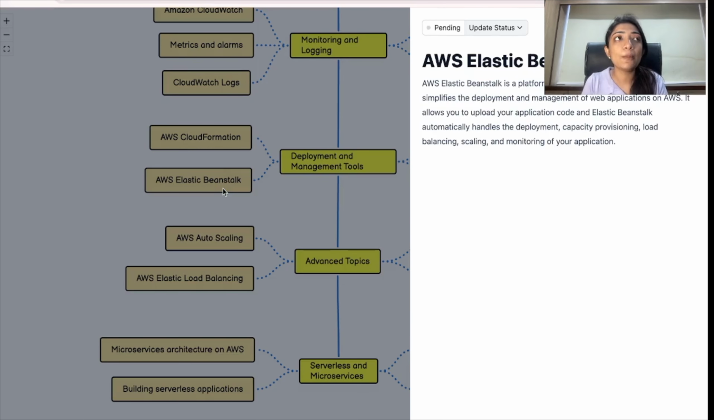What is Beanstalk? Beanstalk is like a hot platter. It is a platform as a service offering that will simplify the deployment and management of your web application on AWS. It allows you to upload your application code, and Elastic Beanstalk will automatically handle the deployment, capacity provisioning, load balancing, scaling, and monitoring of your applications.